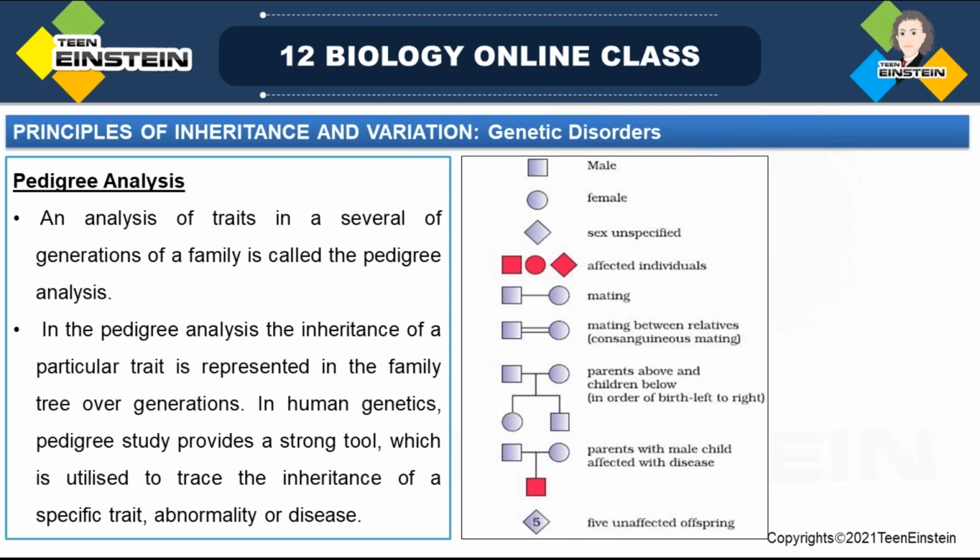So in human society, generally there is a concept that disorders, physical or health disorders, are getting inherited, right? This is based on the heritability of some characters or some features in some families.